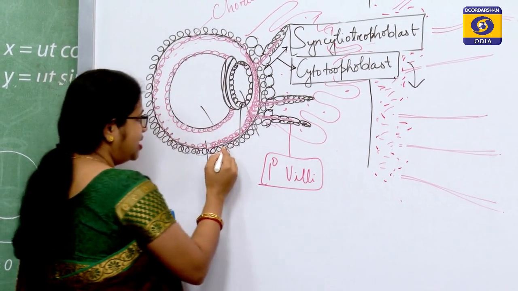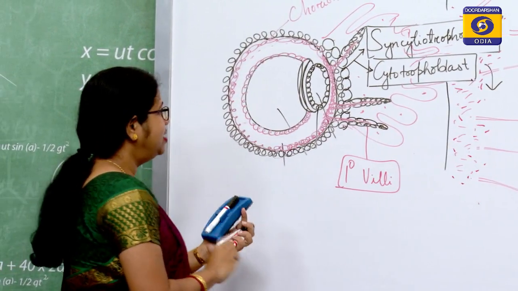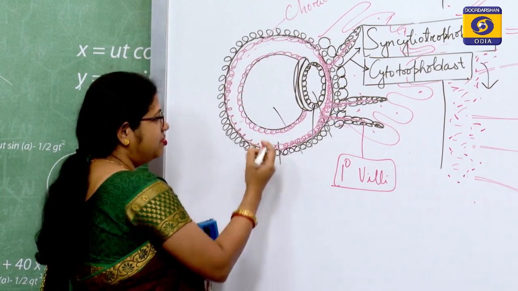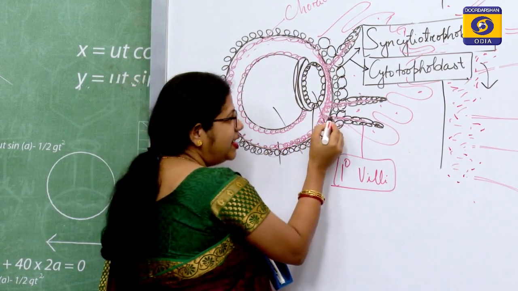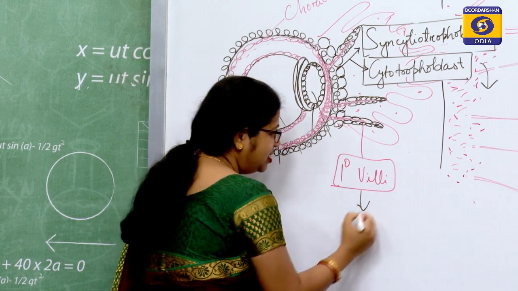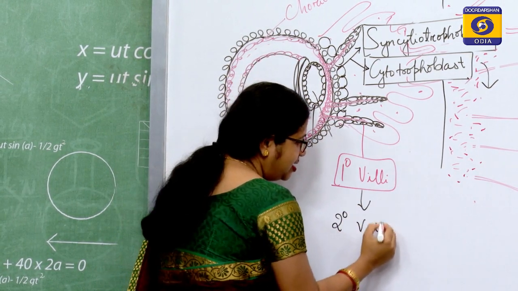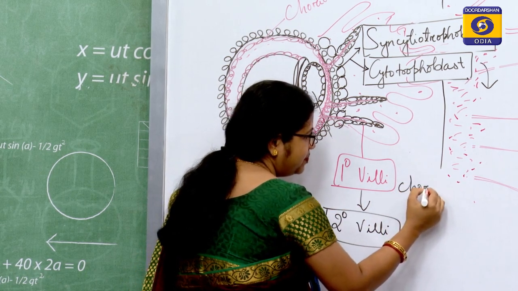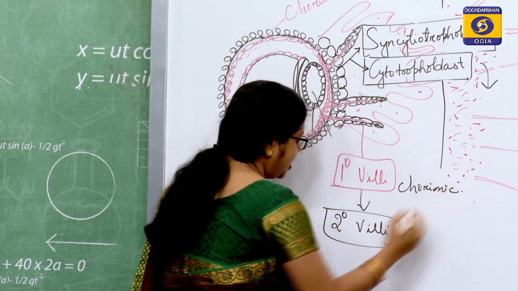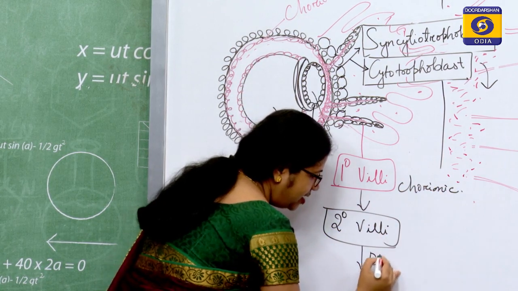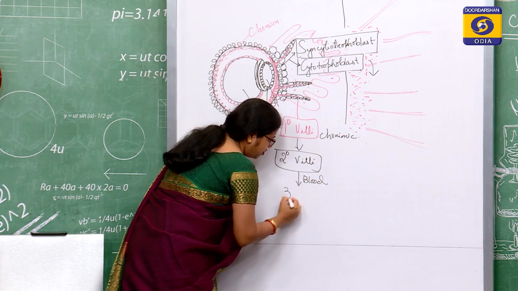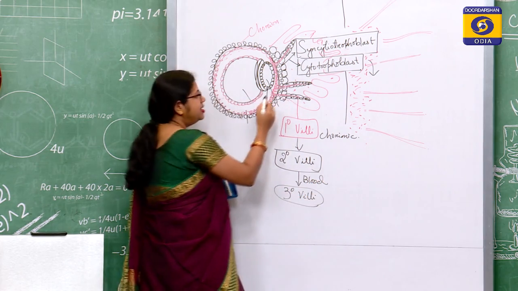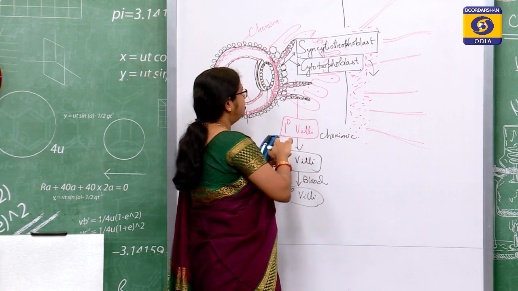Okay. Now, these cytotrophoblast cells have formed your primary villi. Once this mesodermal layer enters into the primary villi, they will form the secondary villi. These are my chorionic villi, and once my secondary villi are supplied with blood, they will form my tertiary villi, and these structures will protrude